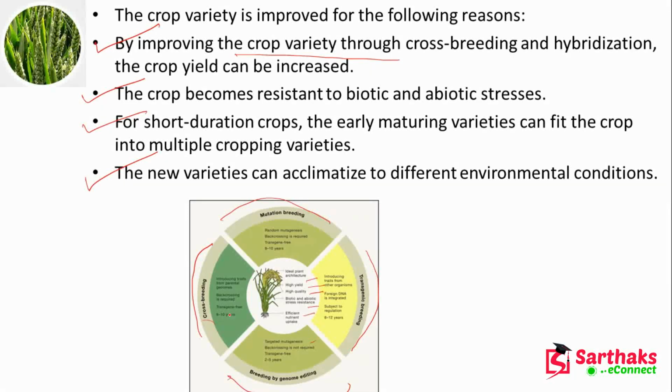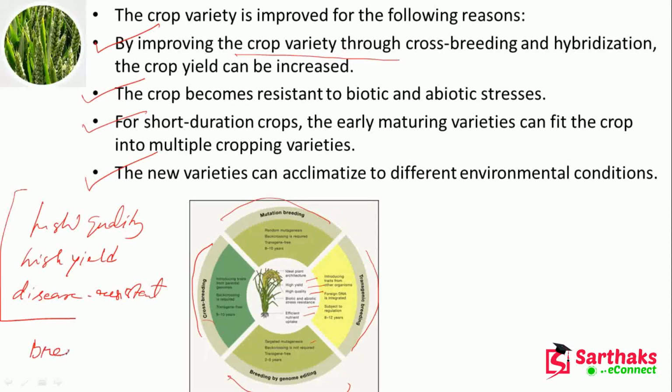Okay, so breeding is important to get high quality and high yield. This point you should remember, and also disease resistant. This crop we require, so we can do it using the breeding method. Breeding means what? We are taking different crops and crossing the good qualities of the crops. So we are getting a new type of crop, a new type of variety that has so many advantages.